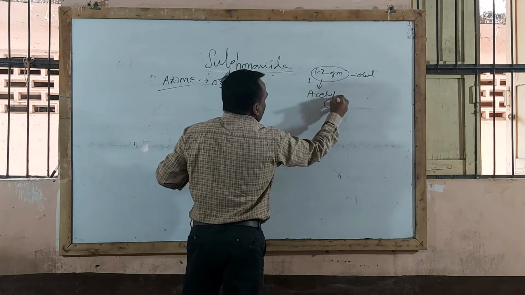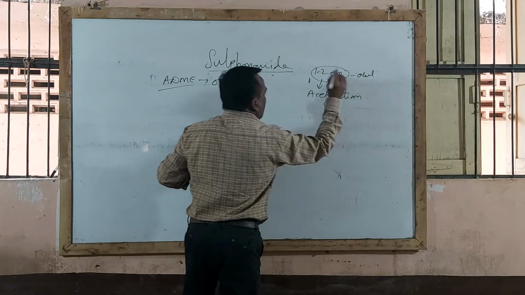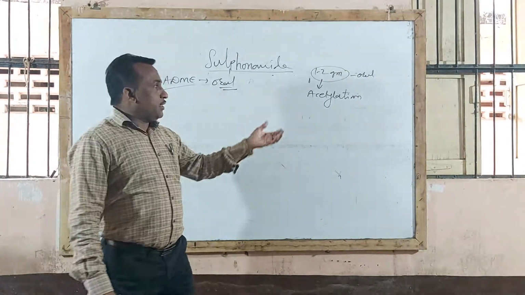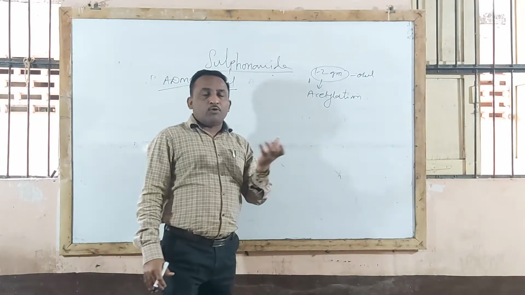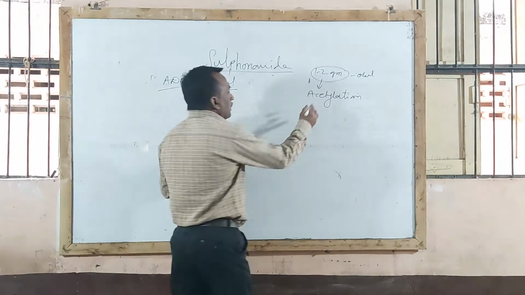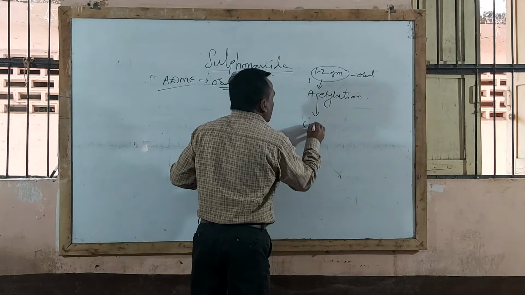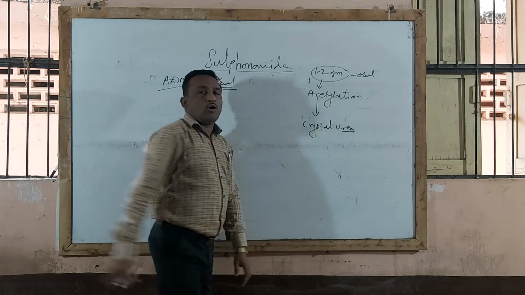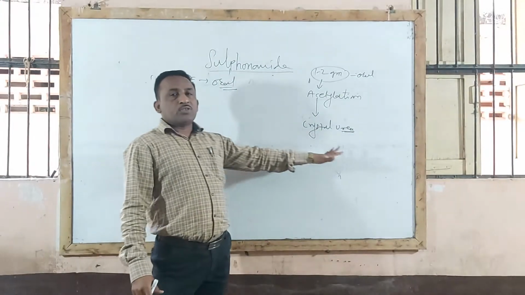Remember that these drugs are metabolized by acetylation process. And after metabolism, the acetylated product of sulfonamide that is formed leads to crystalluria formation. This is the major side effect of sulfonamide.